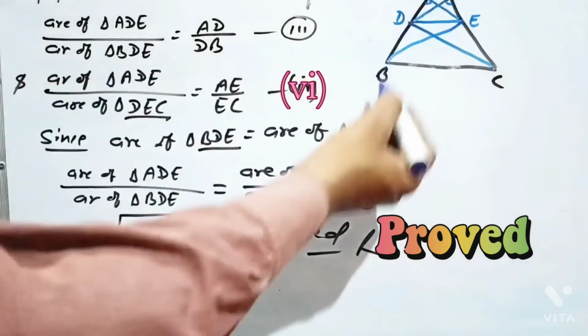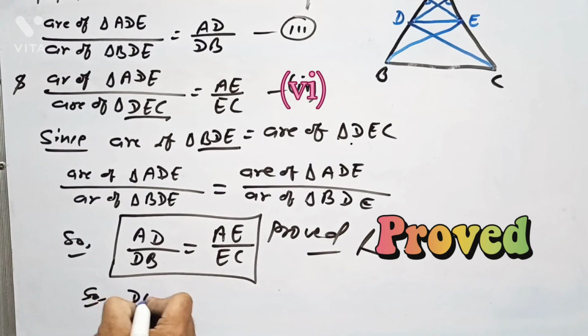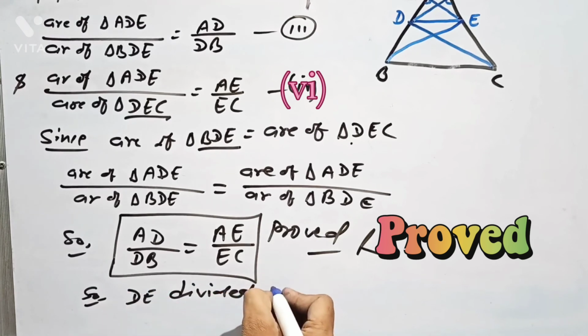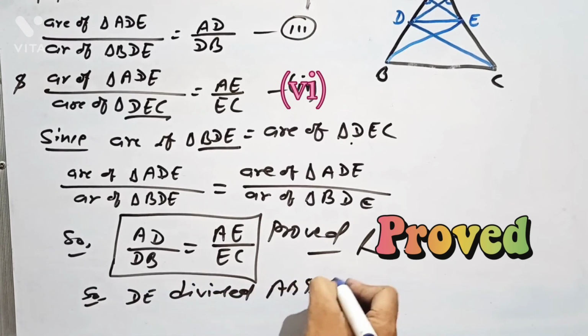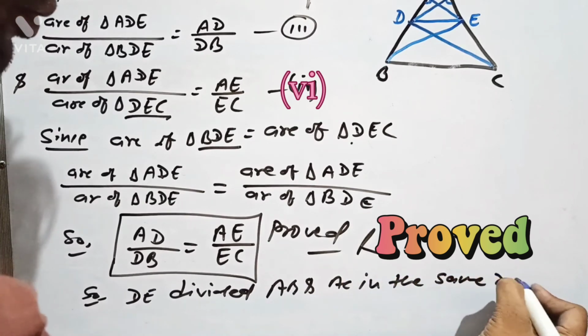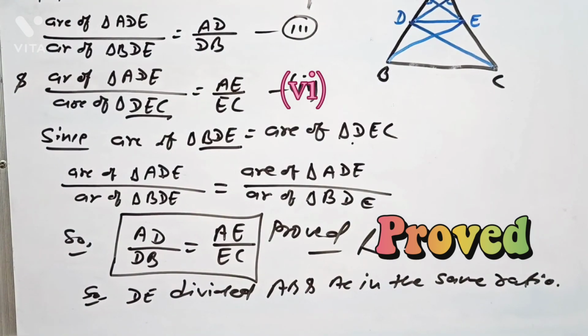So yes, DE divides AB and AC in the same ratio, which we have proved. This is the Thales theorem. Related to this theorem, we will solve so many questions.